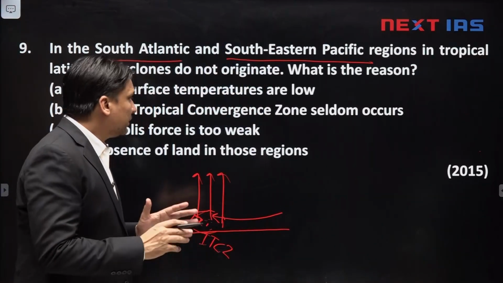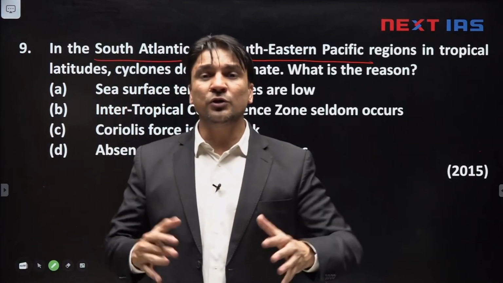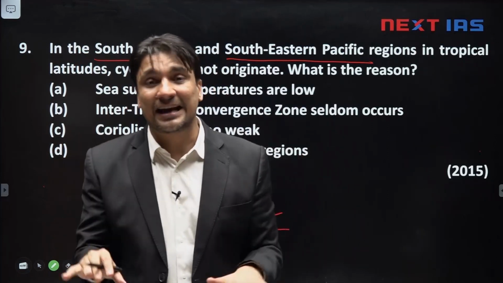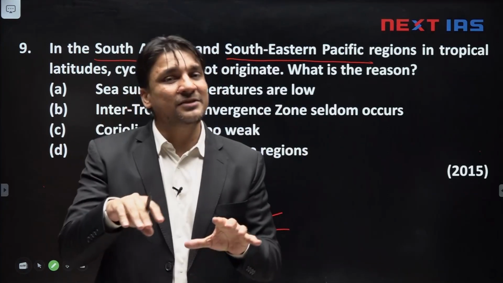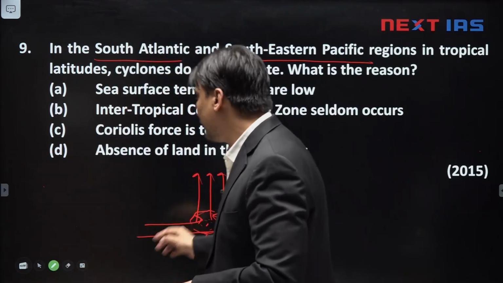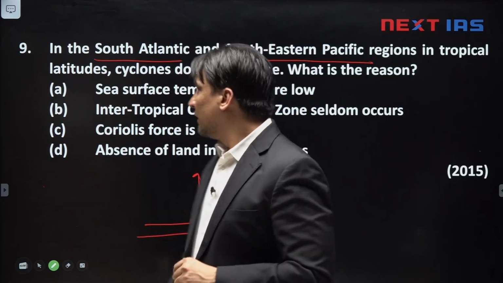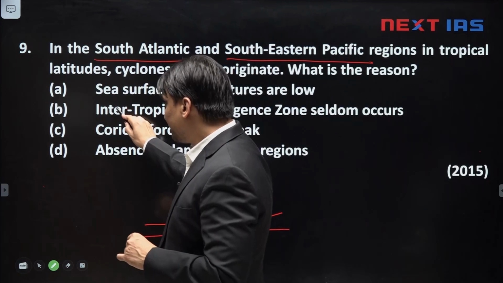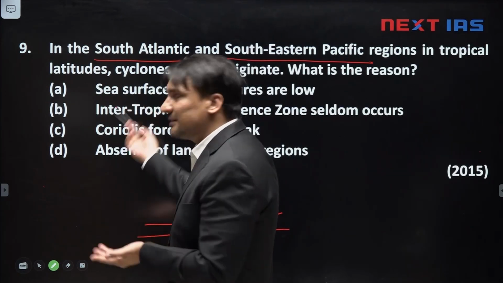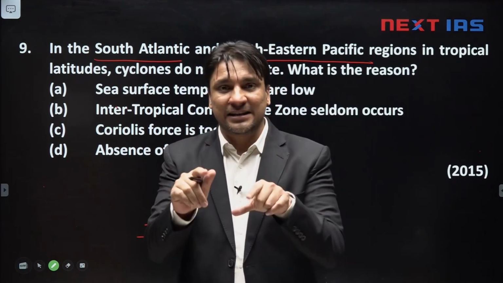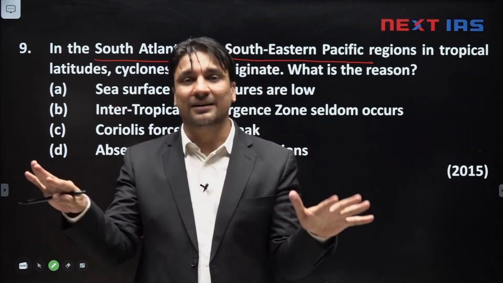Okay. So, the point is tropical cyclones do not develop in all the areas where temperature of seawater is high. Even in warm areas, tropical cyclone may not develop if what is not there? ITCZ is not there. Correct? So, second option is better than the first option. Means ITCZ is must. If ITCZ is not there, cyclone will not develop.